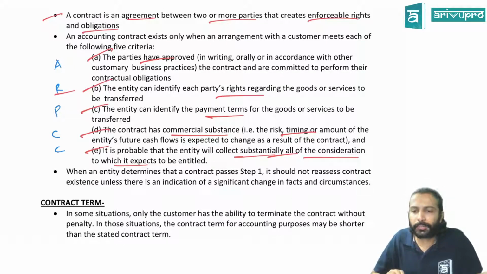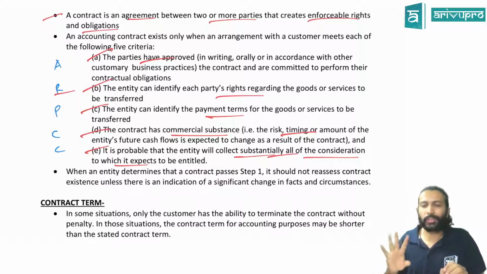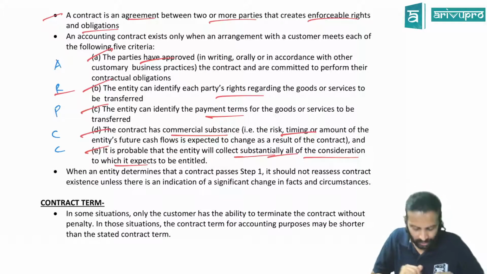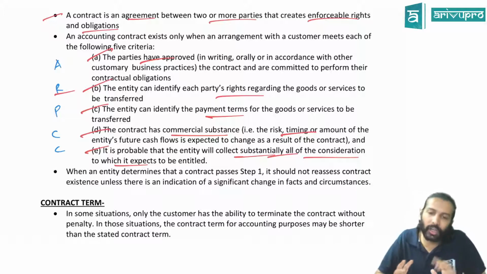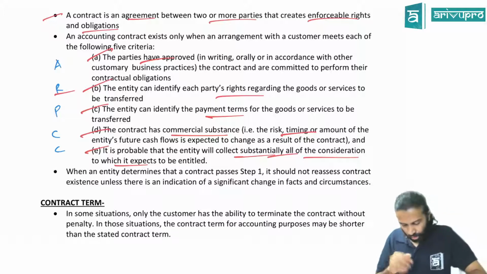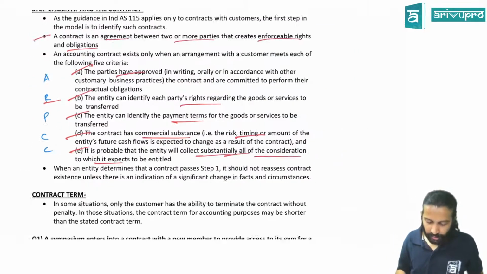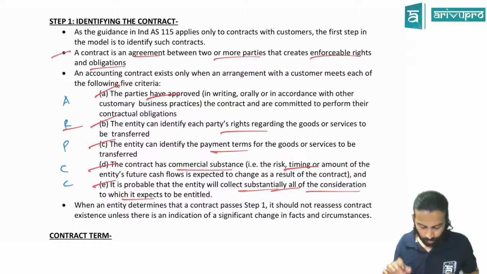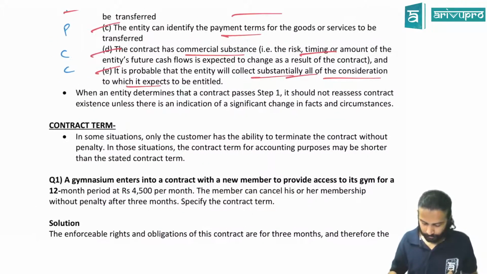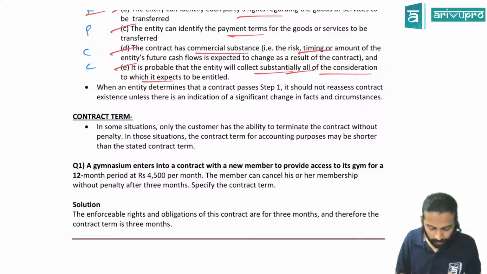Last one is what? Collection. Substantial. You should be substantially sure that you will collect all the consideration associated with the contract. Fine now. So if you say this, then we say contract definition is satisfied. This is your first step. Can I go for the second step or the next pointer?